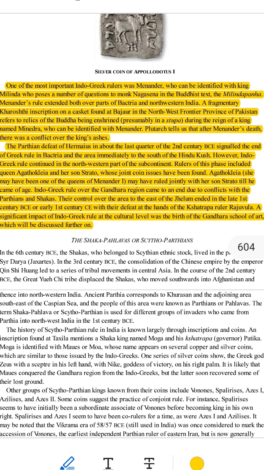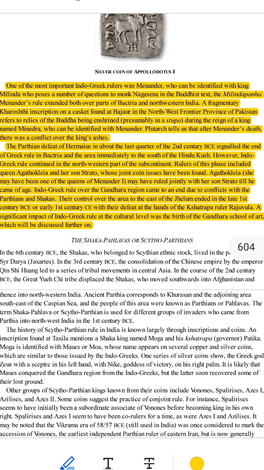The end of Indo-Greek rule. 1. Conflicts with invaders. The Indo-Greek rulers faced attacks from powerful groups like the Parthians and the Shakas, nomadic warriors from Central Asia. These attacks weakened their kingdom, especially in the Gandhara region, now in Pakistan. 2. Defeat by the Kshatrapas. Finally, in the late 1st century BCE or early 1st century CE, the Indo-Greeks were defeated by a ruler named Rajavula of the Kshatrapa dynasty. This ended their rule in areas east of the Jhelum River.